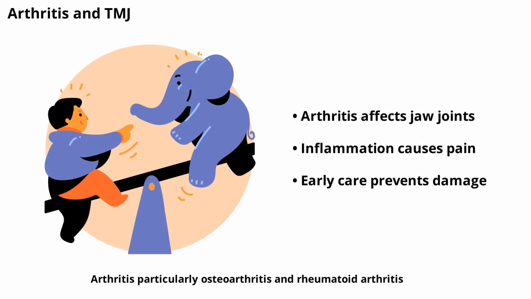Arthritis, particularly osteoarthritis and rheumatoid arthritis, can affect the TMJ just like any other joint in the body. These conditions cause inflammation, pain, and deterioration of the joint cartilage, leading to TMJ disorder symptoms. People with a history of arthritis should be especially mindful of jaw pain and stiffness, as early intervention can help manage symptoms and prevent further joint damage.